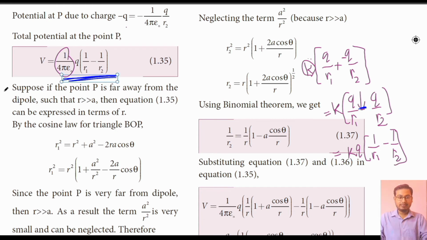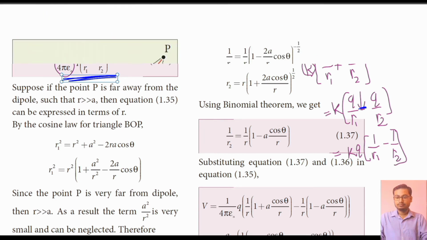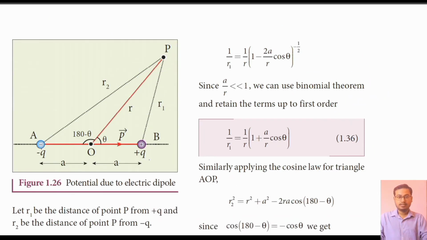To understand it very well, let us go to the previous picture. Okay, so here just see that if this point P is far away from the dipole AB, in that situation R, the distance from center O to point P, will be far bigger than A, and A is the distance from the central point to any one of the charges. That is given in the theory below. Okay, coming back to the theory again.